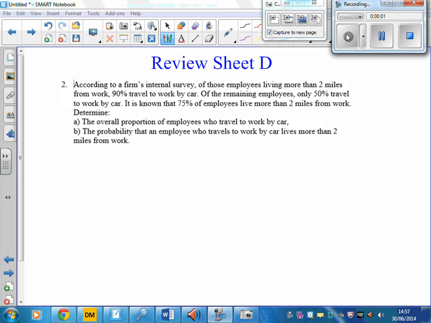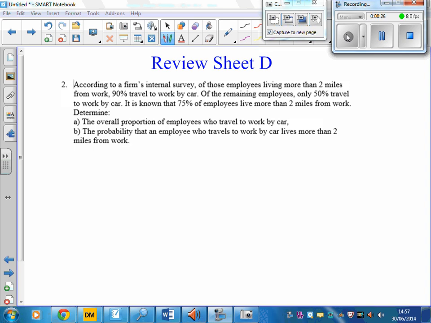Review Sheet D, Question 2. According to a firm's internal survey, of those employees living more than 2 miles from work, 90% travel to work by car. Of the remaining employees, only 50% travel to work by car. It is known that 75% of the employees live more than 2 miles away from work.